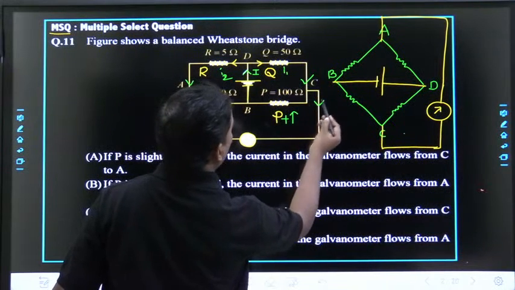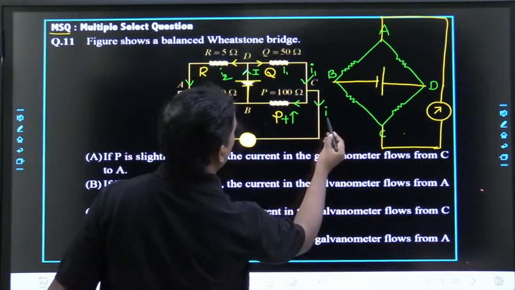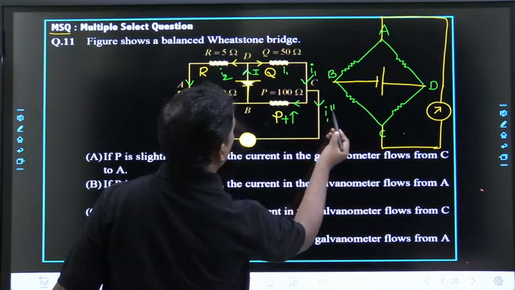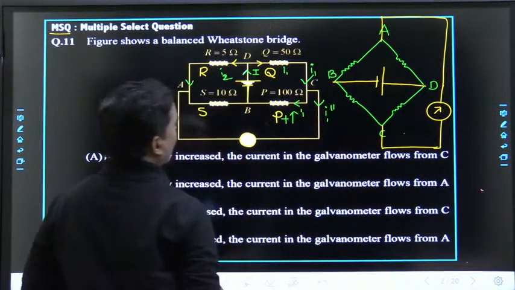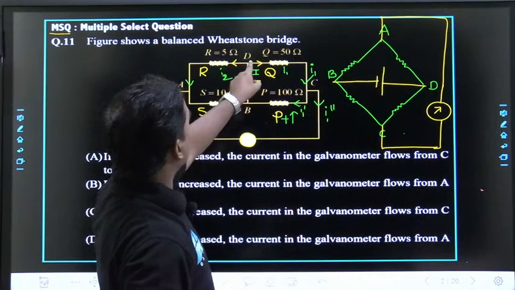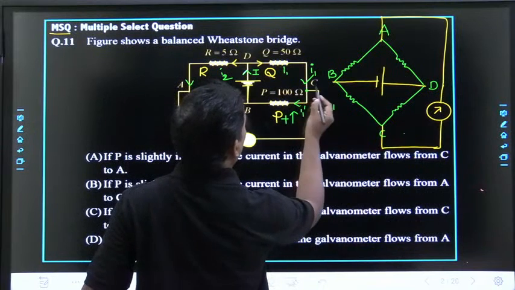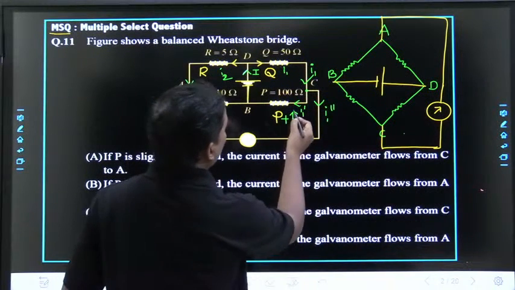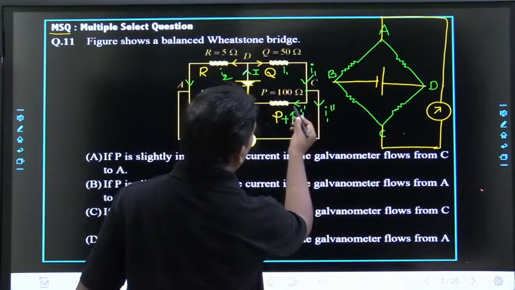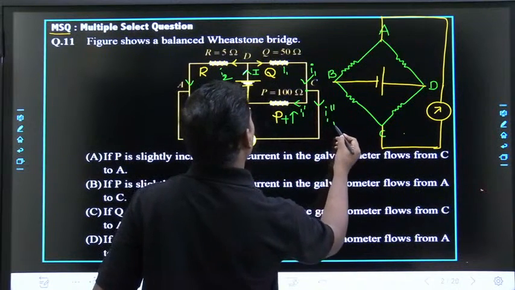Current gets divided here. So this I1 has to divide into two parts, I1 dash and I1 double dash. Main current I is split into I1 and I2, and this is a junction, right? At this junction current is going to be divided into two parts. If this is increased, then current passing through here will be decreased and current passing through here will be increased.